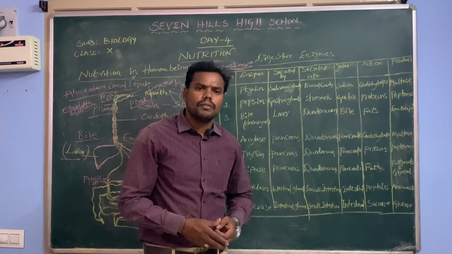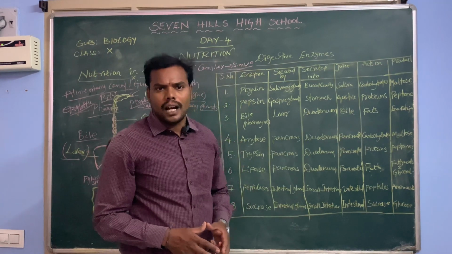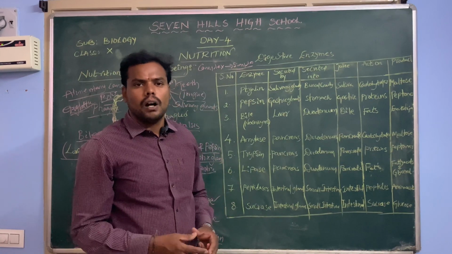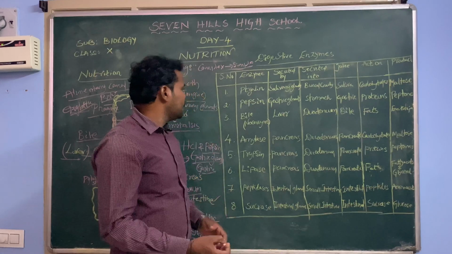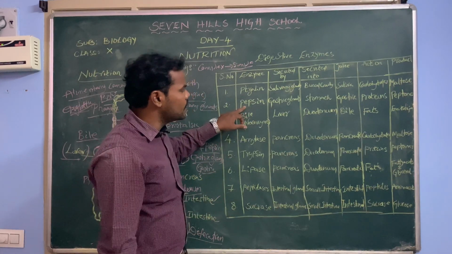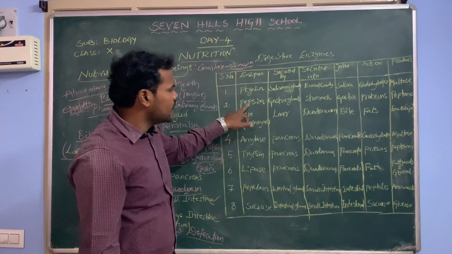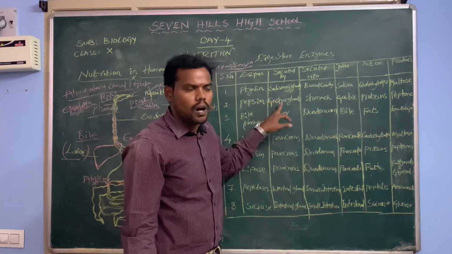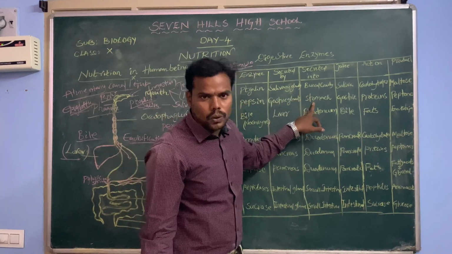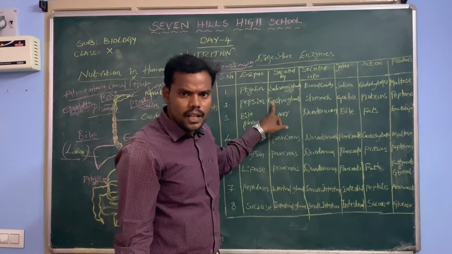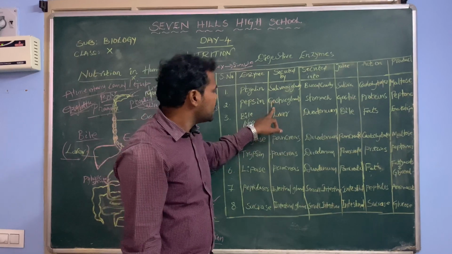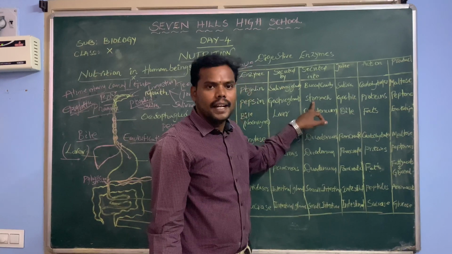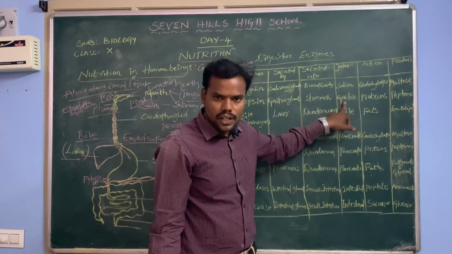In the pharynx and esophagus no changes take place, and no enzymes are released. Whenever the food enters our stomach, here another enzyme is released, called pepsin. This pepsin is released by the gastric glands situated at our stomach walls, and it is secreted into the stomach. It is a juice that is called gastric juice.